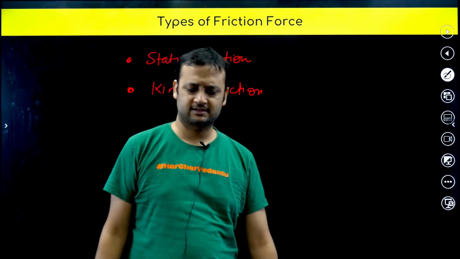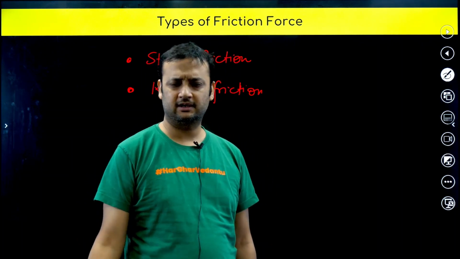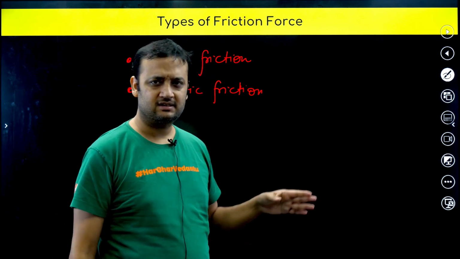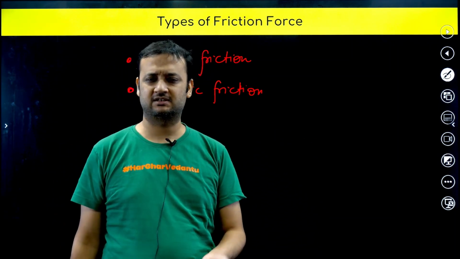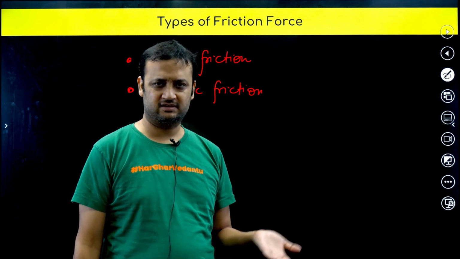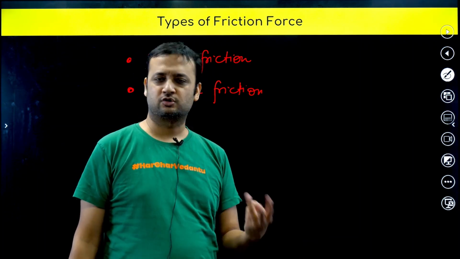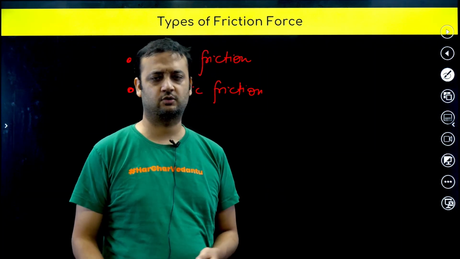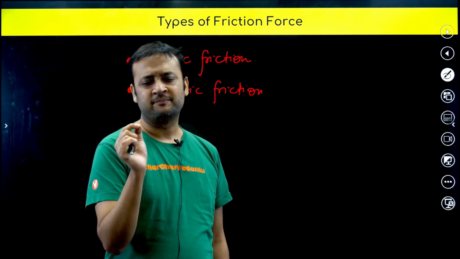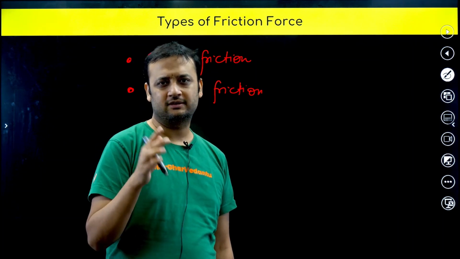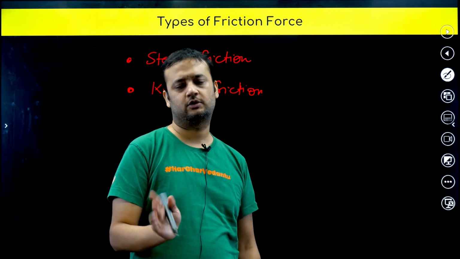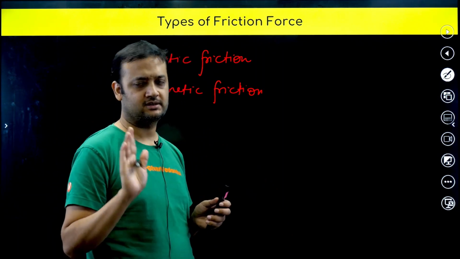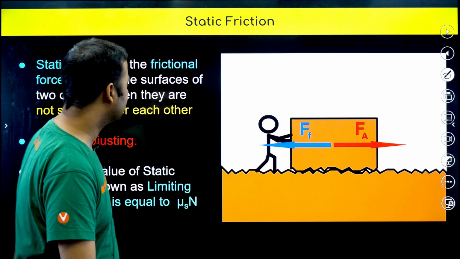Some of you might have read that there is also limiting friction and rolling friction. See, it is not correct. Limiting friction is nothing but the maximum value of static friction, and rolling friction is not a new type of friction. It is nothing but static friction only. When we see rotational motion, you will understand that rolling friction is nothing but static friction only. That means the surface of contact has become so small that we call it rolling, but actually it is static friction only. We'll talk about that in rotational motion, but try to understand that there are only two types of friction, static and kinetic. Now what is static friction?